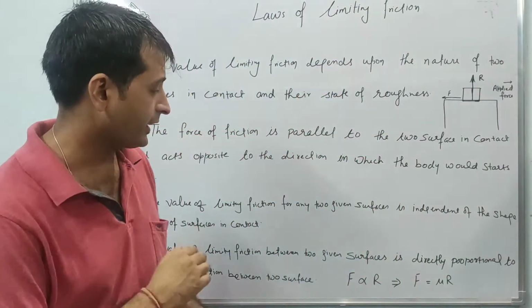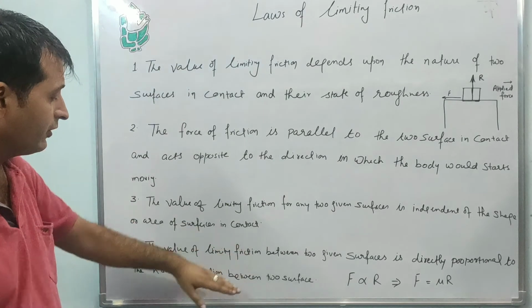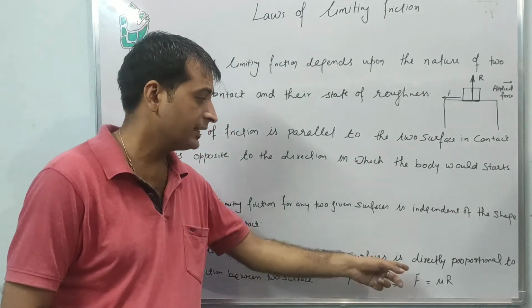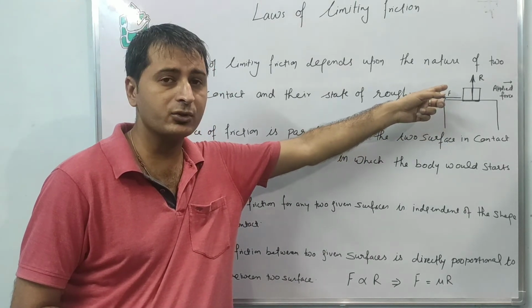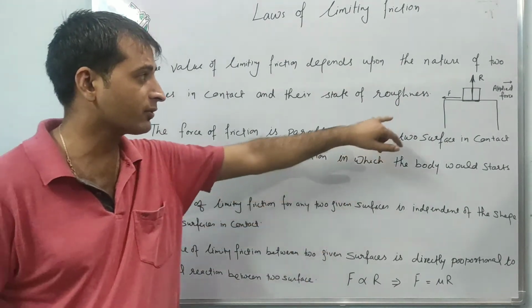Remember that. Last, that is the fourth law of limiting friction. The value of limiting friction between two given surfaces is directly proportional to the normal reaction between the two surfaces.